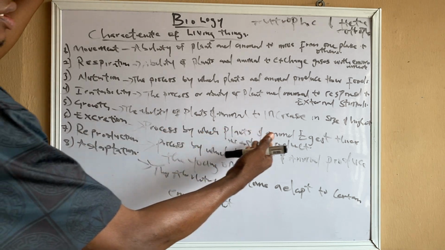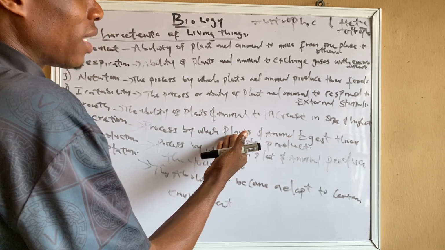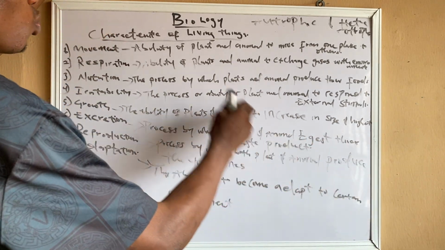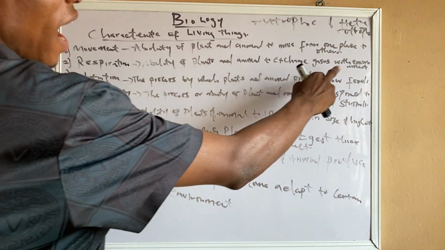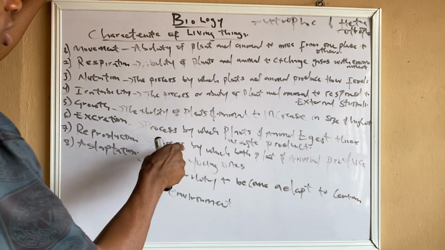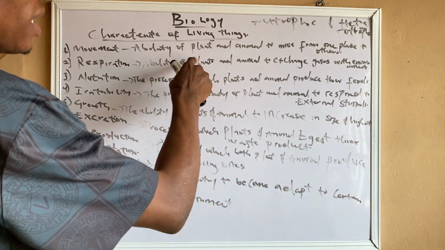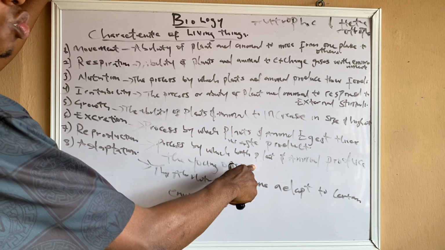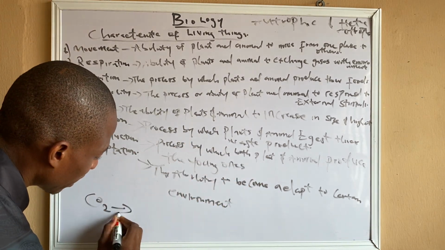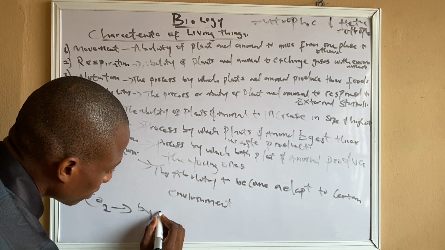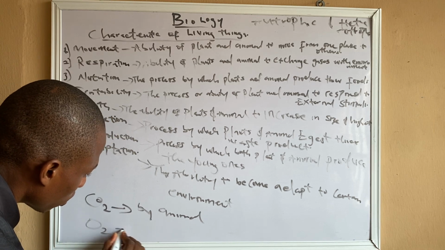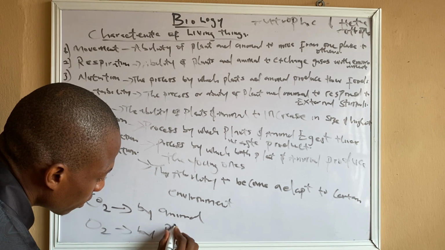Excretion is the process by which plants and animals excrete their waste products. The waste product we mentioned in respiration for animals, which is carbon dioxide, CO2, is excreted by animals, while oxygen, O2, is excreted by plants.